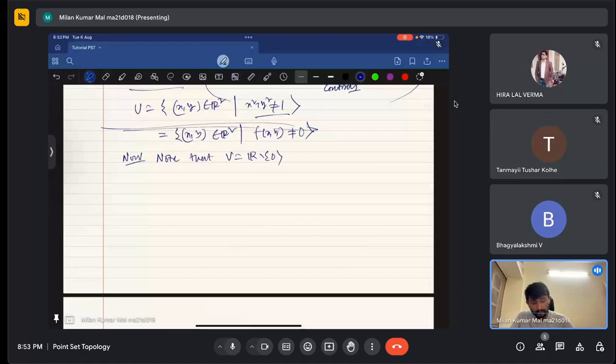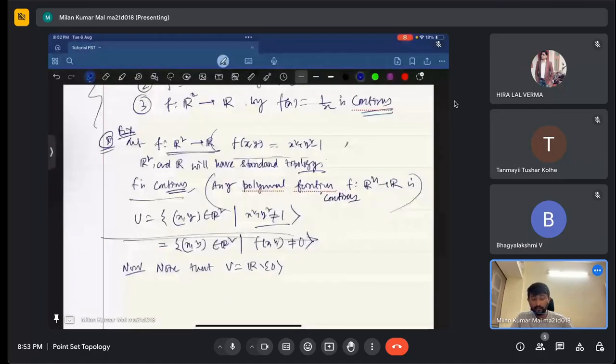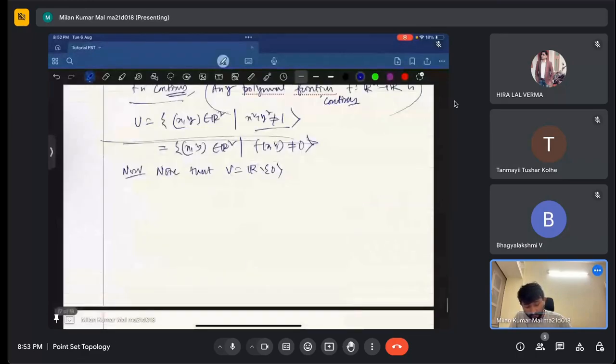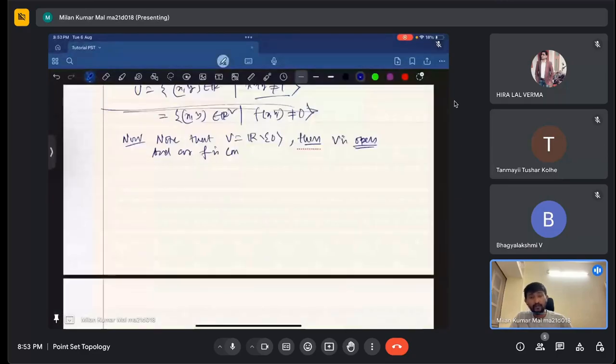So V is open here. If any doubt, we can ask. V is open, and as f is continuous, f inverse of V will be open in R square, right?